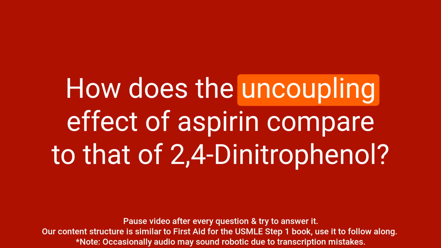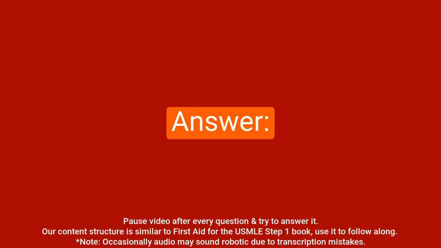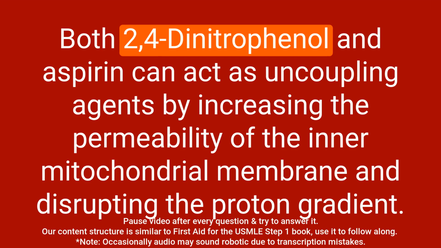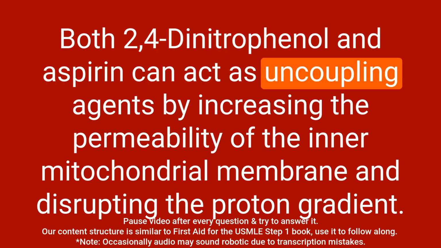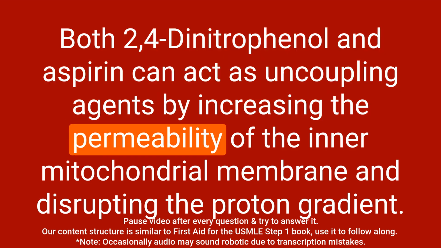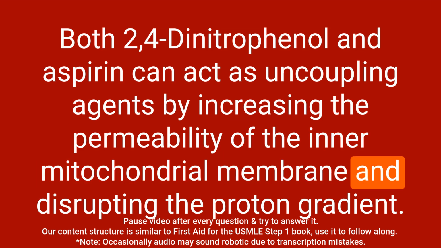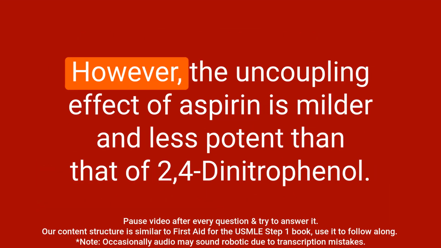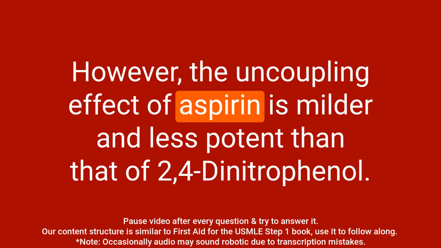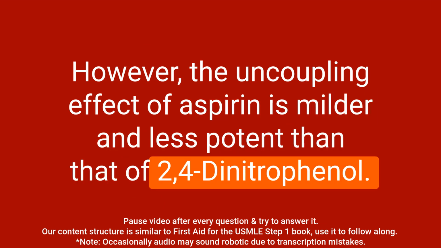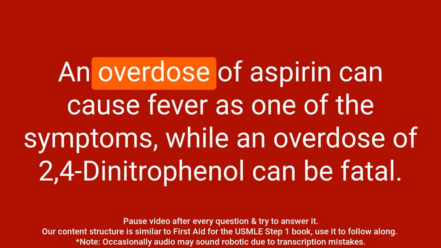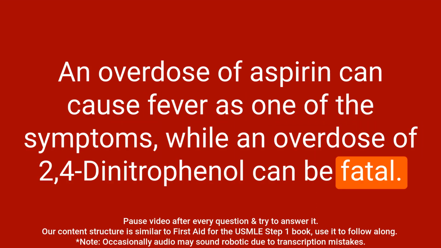Question: how does the uncoupling effect of aspirin compare to that of 2,4-dinitrophenol? Answer: both 2,4-dinitrophenol and aspirin can act as uncoupling agents by increasing the permeability of the inner mitochondrial membrane and disrupting the proton gradient. However, the uncoupling effect of aspirin is milder and less potent than that of 2,4-dinitrophenol. An overdose of aspirin can cause fever as one of the symptoms, while an overdose of 2,4-dinitrophenol can be fatal.